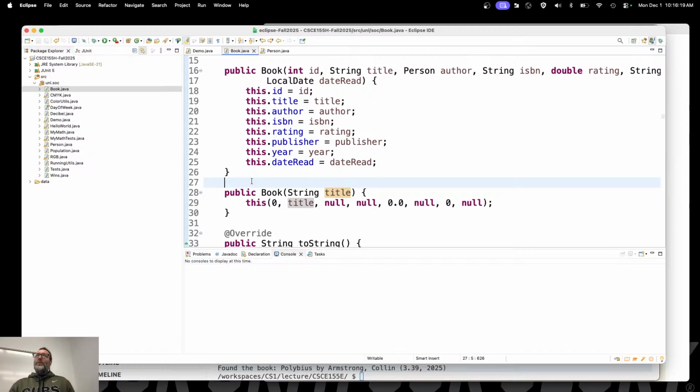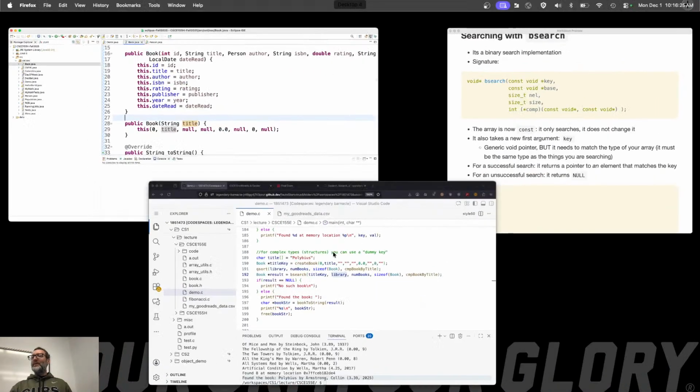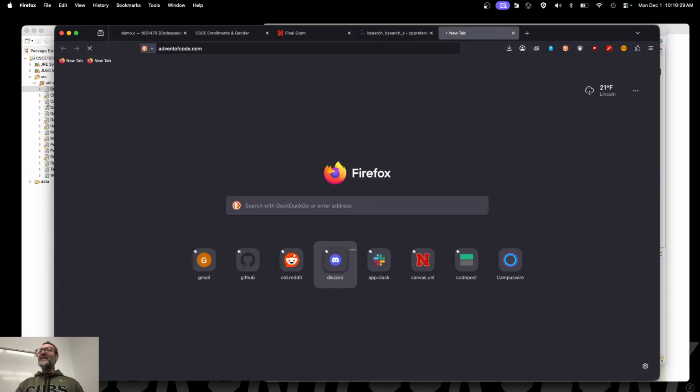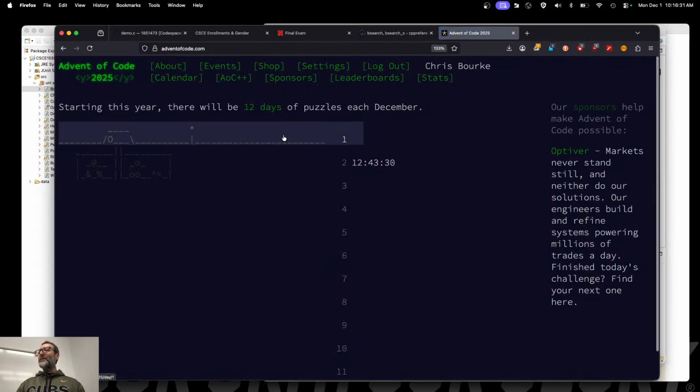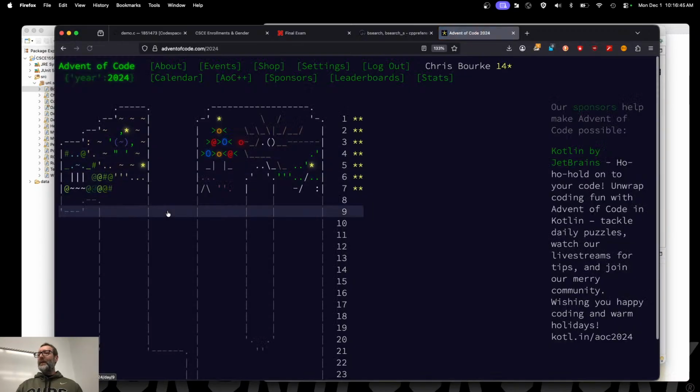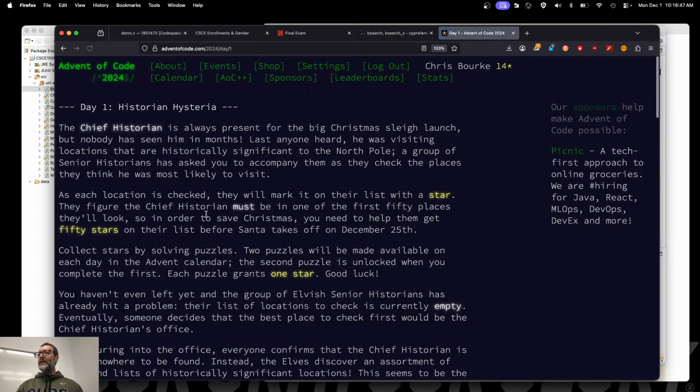I'll bring out old tests then. Or we'll do Advent of Code. I'll see how hard it is this year. How many people have done Advent of Code before? All right, you have? No? All right, it's pretty fun. It's been going on for over 10 years now. So if you want to go back, 2015, I got all 50 of my stars there. You can see I don't do it every year fully, but sometimes I'll do it for a review or something. I don't know what 2025 looks like, but let's look at last year.